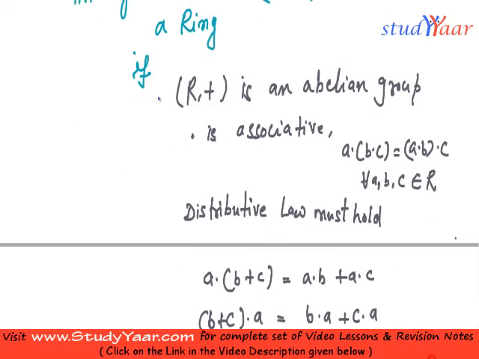So I have this as condition 1, this as condition 2, and this as condition 3.